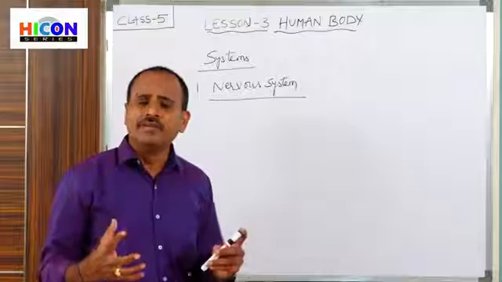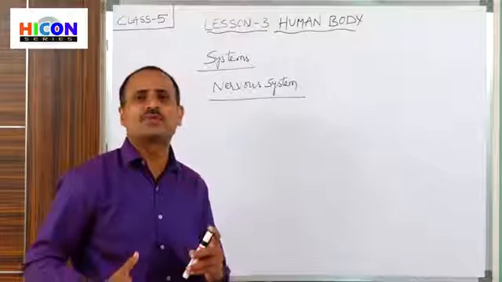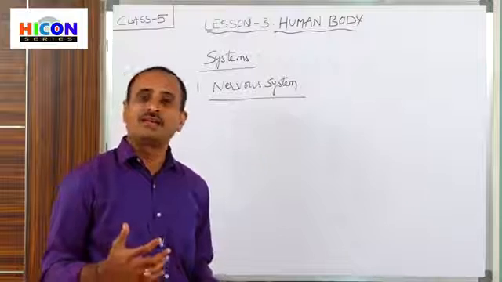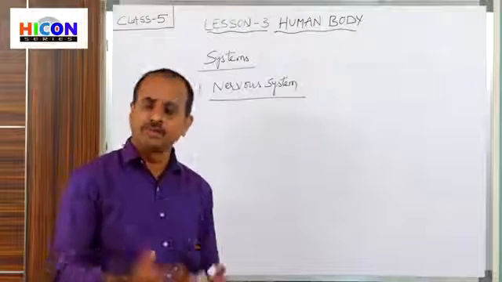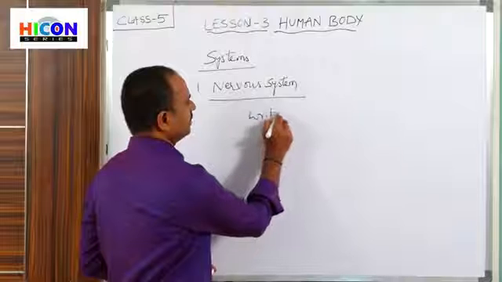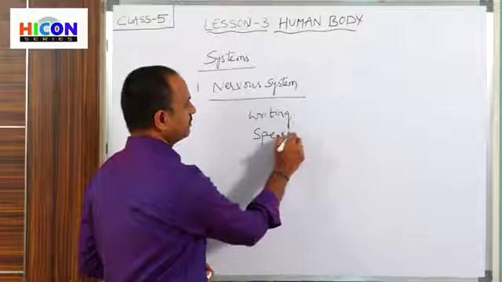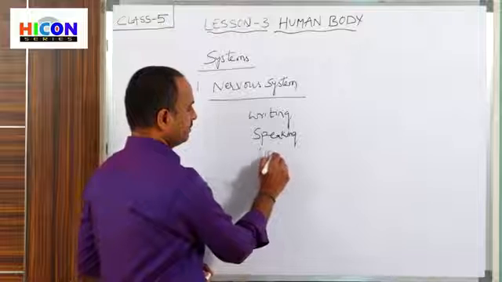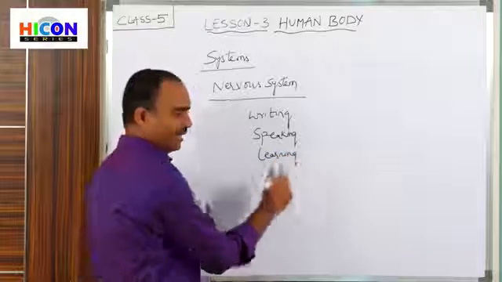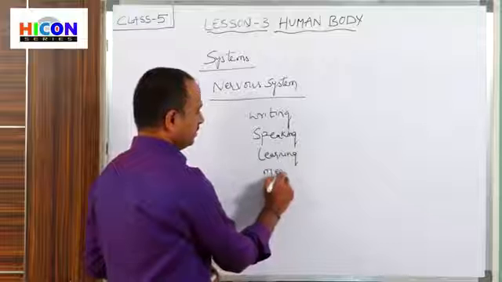Children, daily we perform different types of actions, that means different types of activities like running, walking, jumping, and also we write with our hand, we speak daily, and learning, and memorizing.